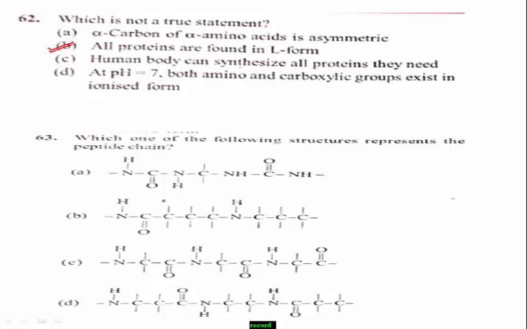Students, peptide bond. What is a peptide bond? The bond formed between 2 amino acids by the elimination of a water molecule is called a peptide linkage or bond. This peptide bond is simply another name for amide bond.